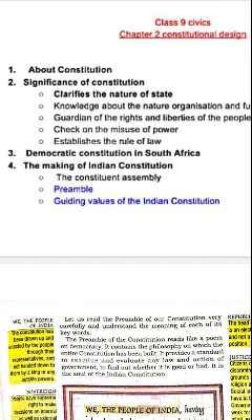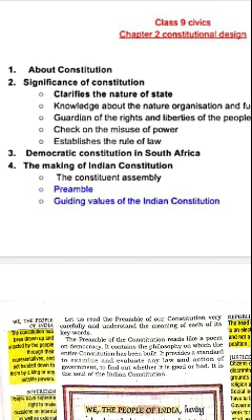Okay. Next point is sovereign, socialist, secular, democratic republic. The Constitution of India lays down certain basic features, or the basic structure, which cannot be amended, altered or modified by any legitimate authority in India. The Constitution declares India to be a sovereign, socialist, secular, democratic republic.